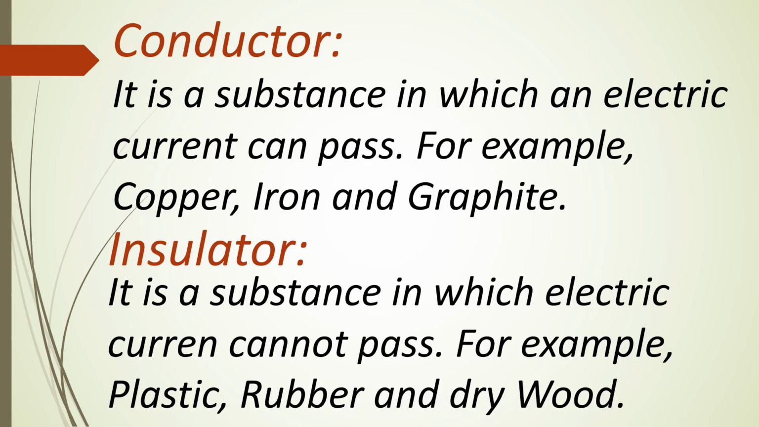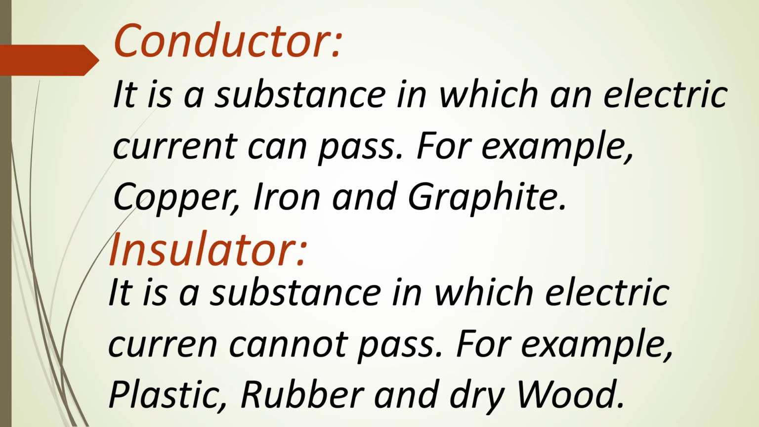Now, what is a conductor? It is a substance through which an electric current can pass, for example copper, iron and graphite. They are metals. They contain valence electrons, and when they are joined to a circuit, current can easily pass. So they are known as conductors.